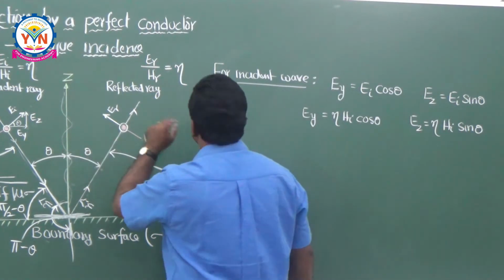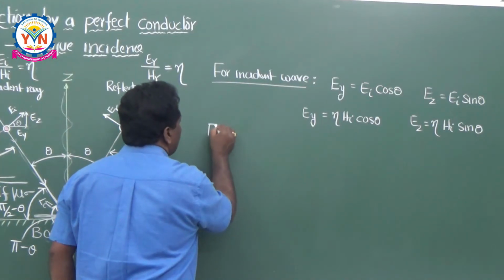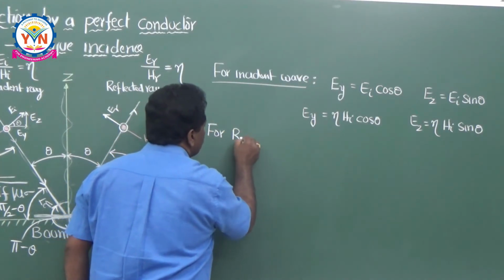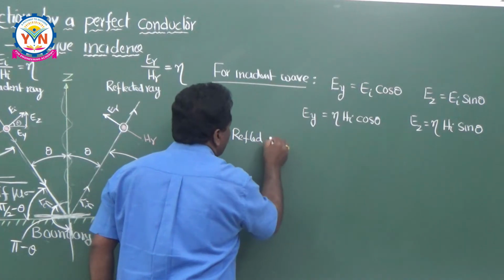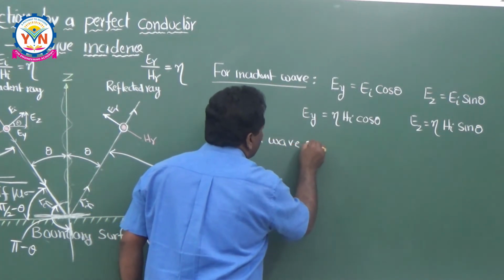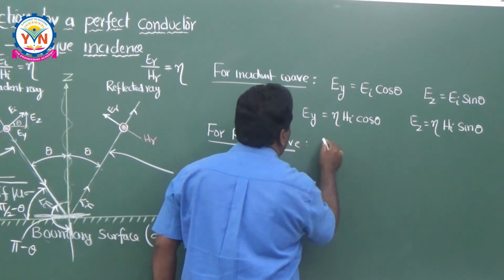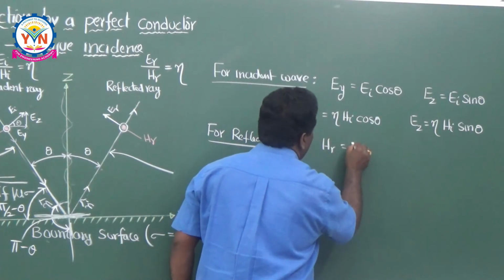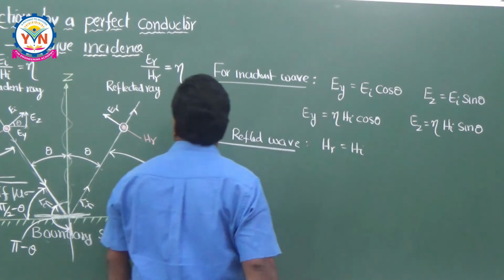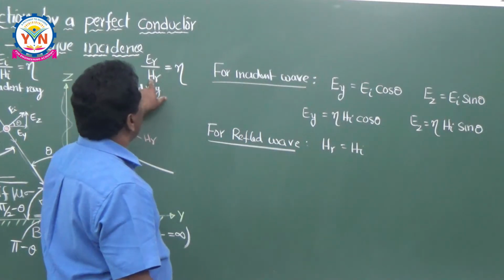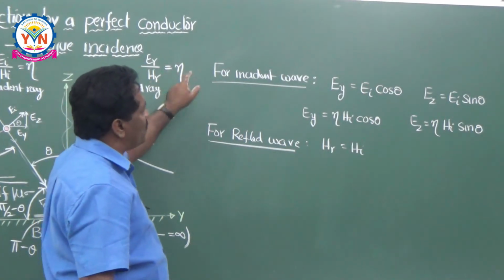So for the reflected wave, HR is equal to HI only. There is no change of phase. HR is equal to HI. And you know ER by HR is equal to eta, so this relation you have to use here.